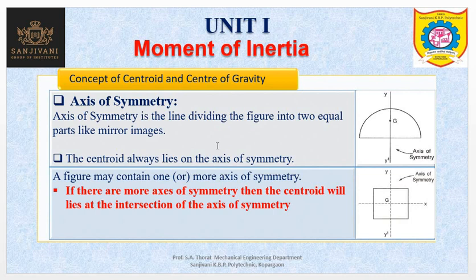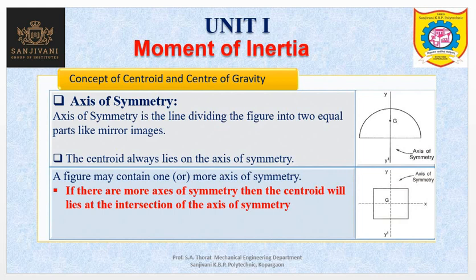The importance of axis of symmetry is that the centroid always lies on the axis of symmetry for any kind of geometry. If there is more than one axis of symmetry, then the centroid will definitely lie at the intersection of the axes of symmetry. See, this one is the XX axis of symmetry, this one is the YY axis of symmetry, and the intersection point of these two axes is the centroid.